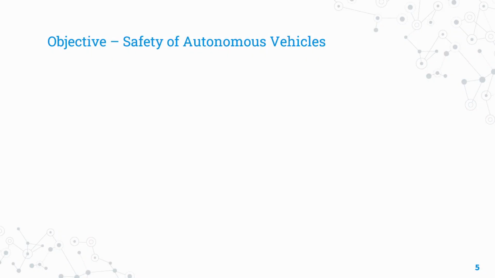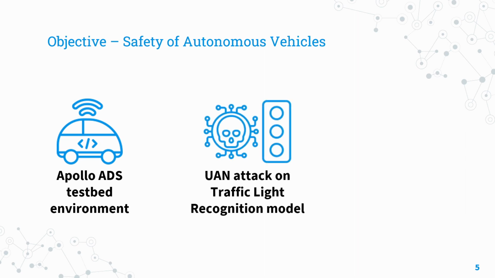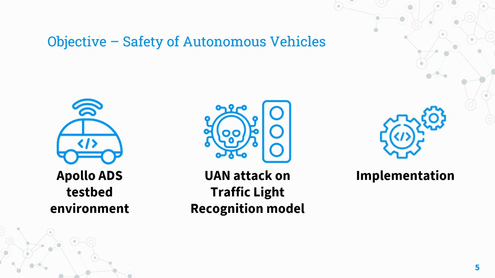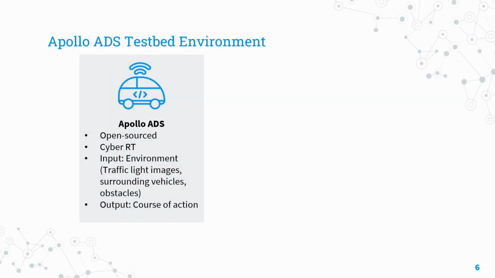This consists of three parts: setting up the Apollo ADS testbed environment for this study, the effectiveness of the UAN attack on the traffic light recognition model within Apollo, and whether such UAN attacks can be implemented feasibly by the attackers. The first part, the Apollo ADS testbed environment, consists of both Apollo ADS and the LGSVR simulator. The Apollo ADS is open source, meant to accelerate development, testing, and deployment of autonomous vehicles.